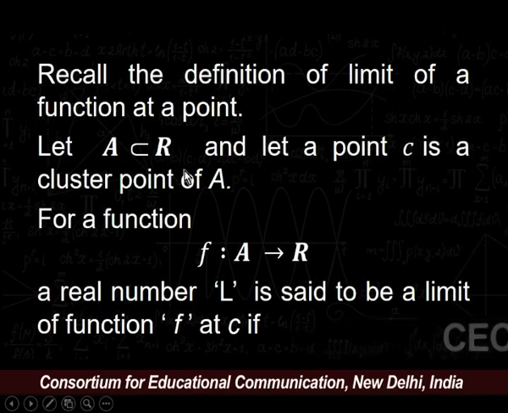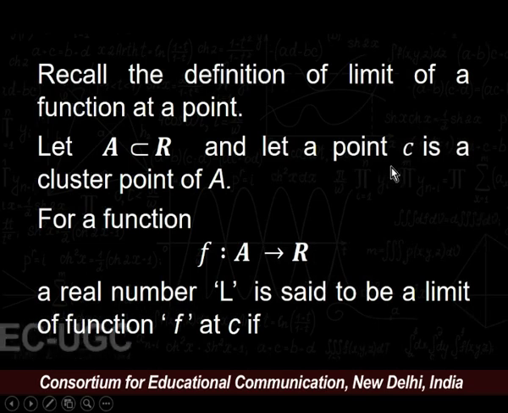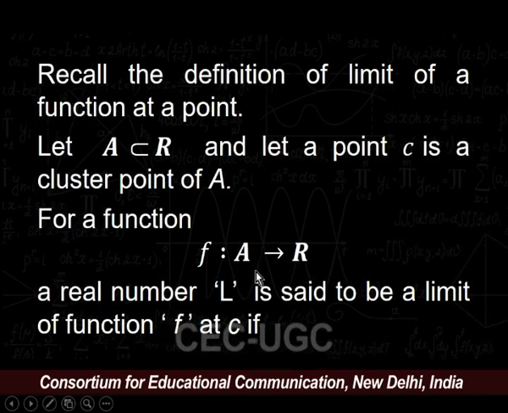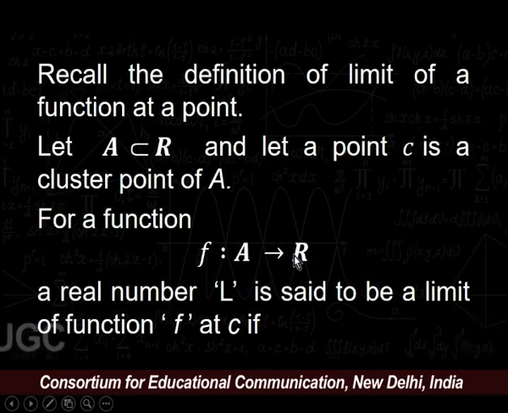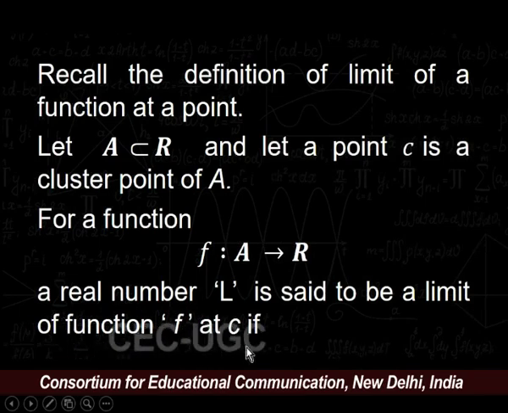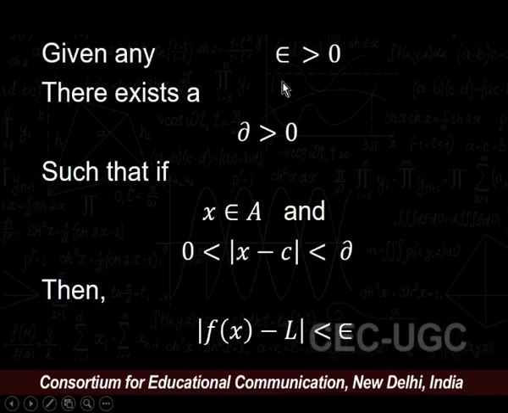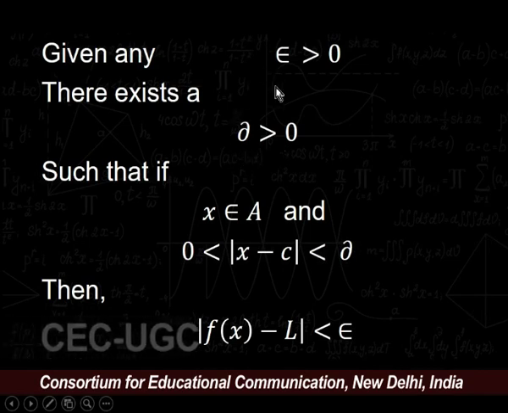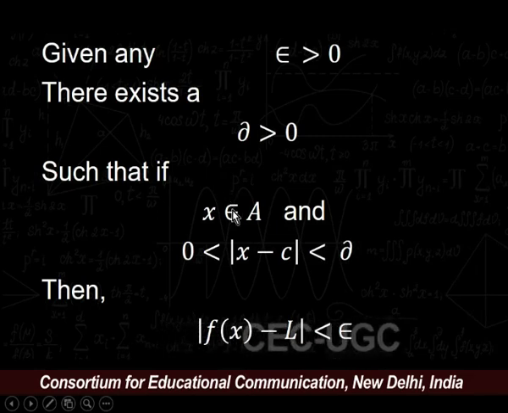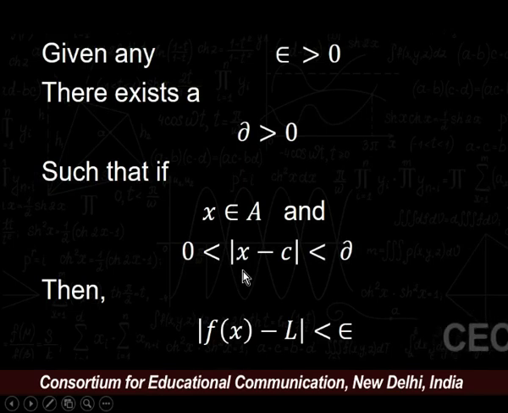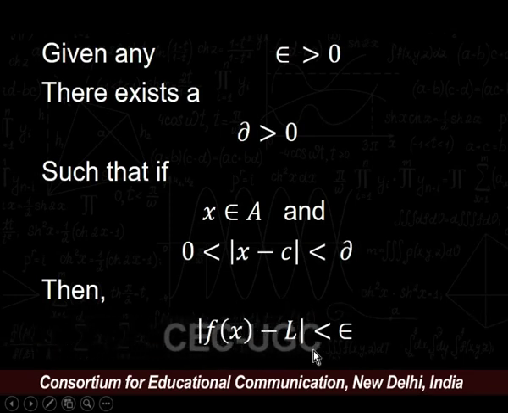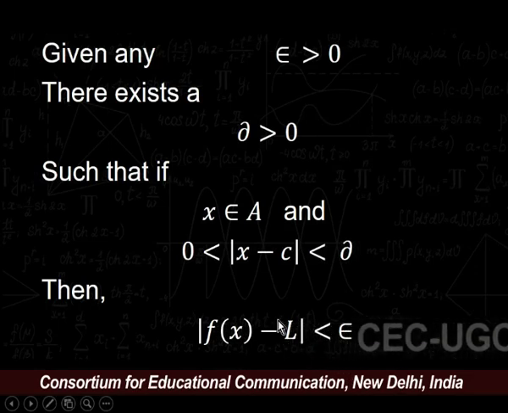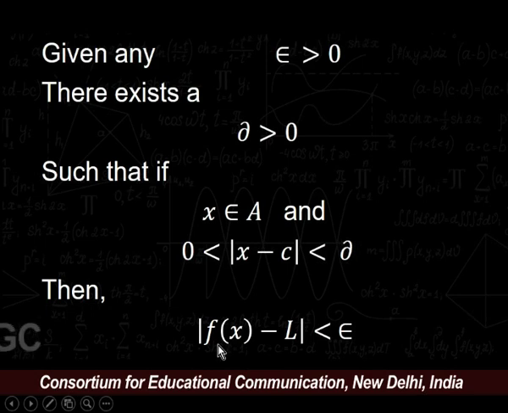Let A be a subset of R and let C be a cluster point of A. For a function f which is defined from A to R, a number L is said to be a limit of f at point C if for any given epsilon greater than 0, there must exist some delta greater than 0, depending upon epsilon, such that if x belongs to A and modulus of x minus c is less than delta, then we must have modulus of f of x minus L less than epsilon.